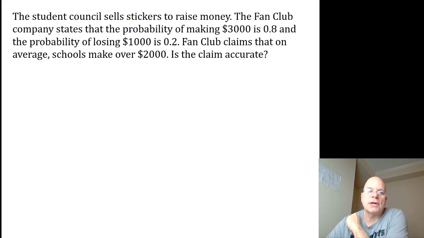The student council sells stickers to raise money. It's a fundraiser. The fan club company that sells the stickers to the student council states the probability of making $3,000 is 0.8, 8/10 or 4/5 probability. The probability of losing $1,000 is 0.2. It makes sense that 0.8 and 0.2 would add up to 1 because there are two possible outcomes. You're either going to make $3,000 or you're going to lose $1,000.